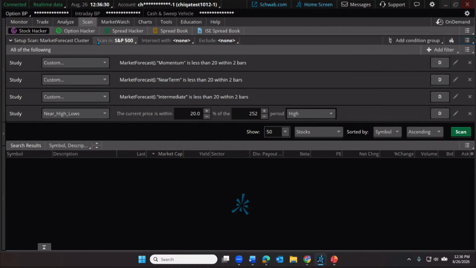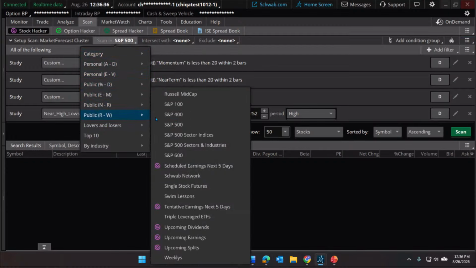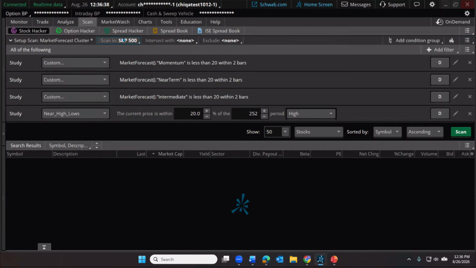Let me show you what's involved in this. First of all, we're scanning just in the S&P 500. So I chose that from the public watch list right here, just in the S&P. I then loaded up several study scans. So right up here, instead of choosing from the default filters or the default menus, I just deleted those because I didn't use them. And instead, I chose a series of 4 study filters. Then within those filters, I set those up to be customized.